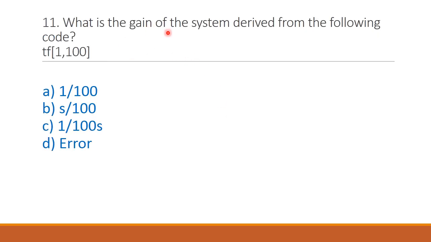Next question, what is the gain of the system derived from the following code TF of 1, 100. Actually this code is an error because we have to put a parenthesis here. So the correct answer is option D, error.